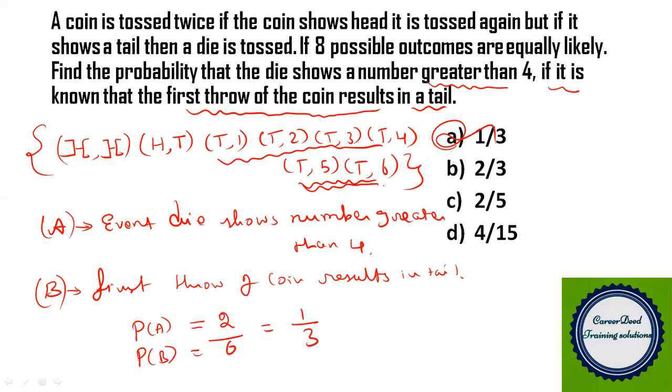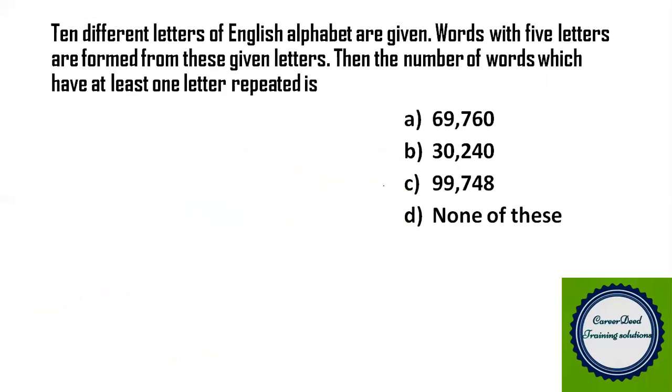Now moving to question number 8. Ten different letters of the English alphabet are given. Words with 5 letters are formed from these given letters. Then the number of words which have at least one letter repeated is dash. You totally have 10 different letters, right? Now from this you have to find the number of words which have at least one letter repeated.